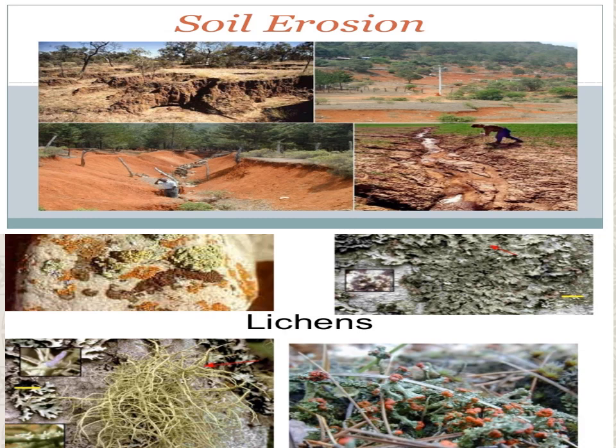Overgrazing time also, all the grass is taken, and the soil will move here and there. Where more grass is there, the soil will not go. Flowing water also makes soil erosion.